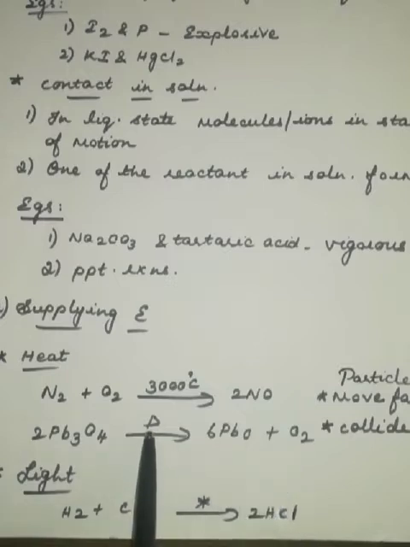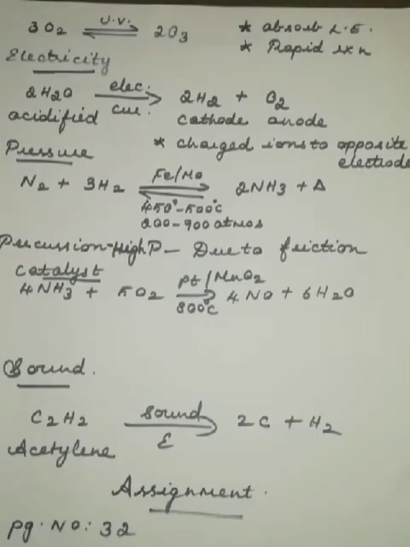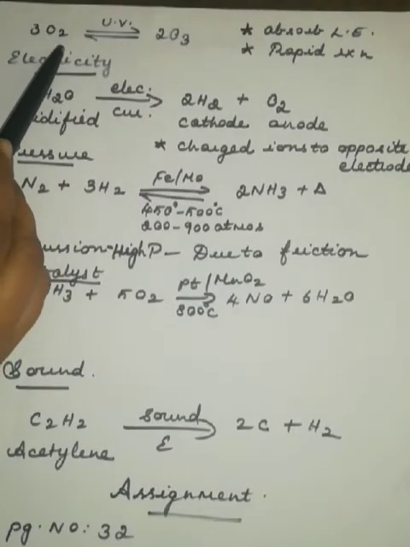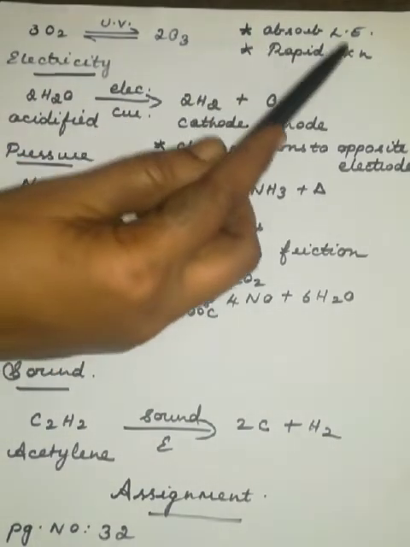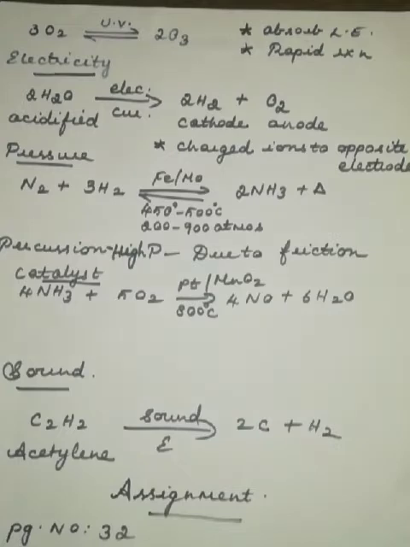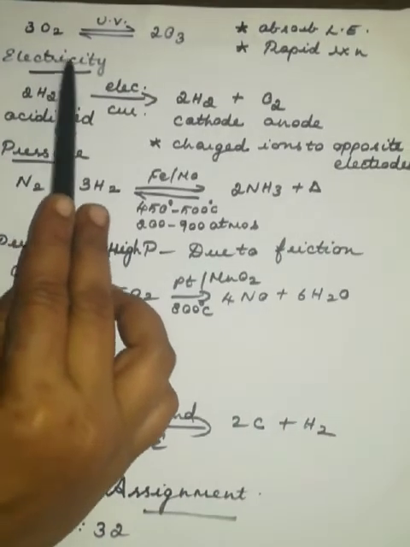So what is required for this reaction to occur? Heat is required. Now in the second case, that is light. Hydrogen reacts with chlorine in diffuse sunlight to give HCl. So here, diffuse sunlight is the condition required to bring about the chemical change. One more light reaction: oxygen in UV light changes into ozone. It absorbs light energy and rapid reactions take place. So this is the light reaction.